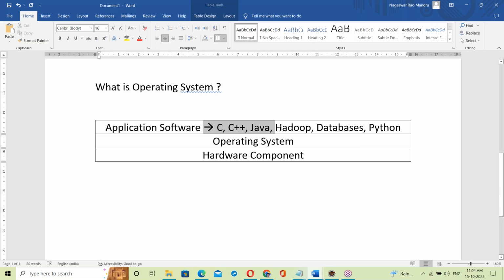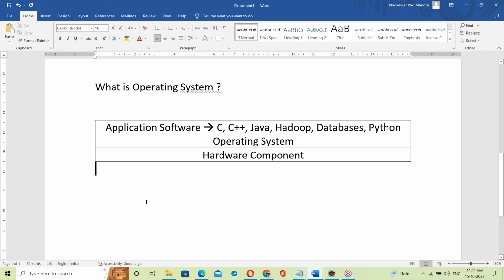Everything running on the OS, maybe languages, maybe some tools, maybe some packages, maybe some databases, has to run on the OS. All software programs have to run on top of the OS. So the OS gives a platform to run all the programs, acting like a platform.